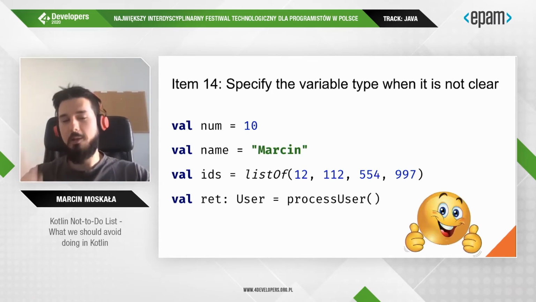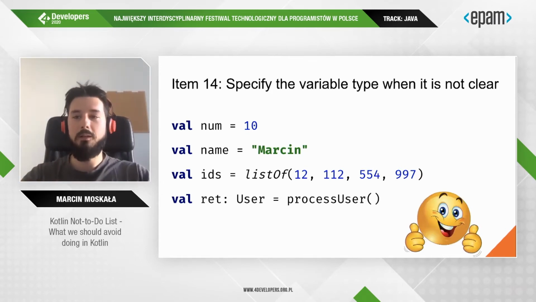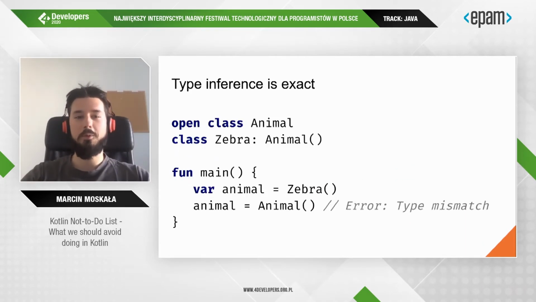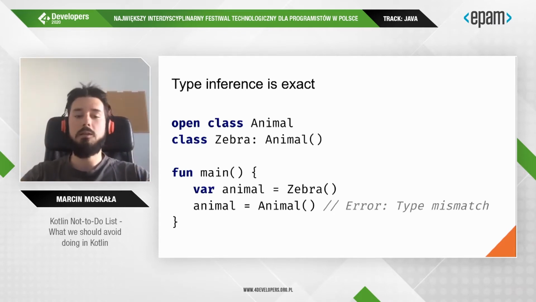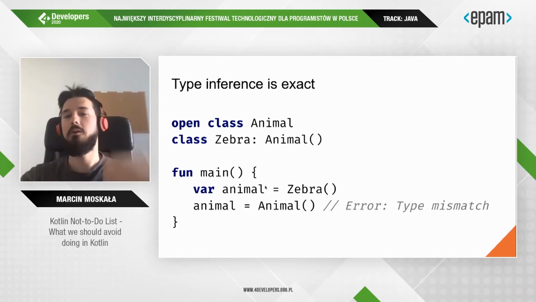Setting the type is for the sake of readability, but there are also security concerns around setting type. To understand the first problem, you need to understand that type inference is exact, meaning that if you make a variable and initialize it with some value, it will take the lowest possible type, the concrete type of zebra.